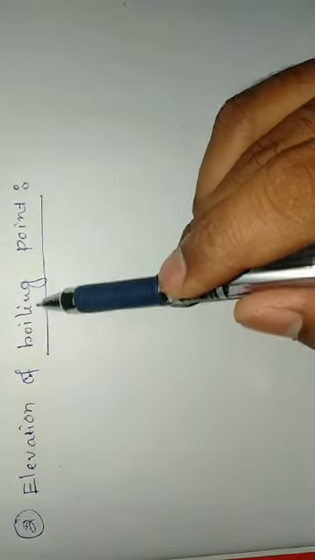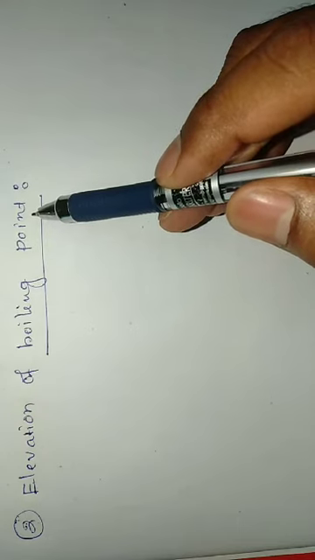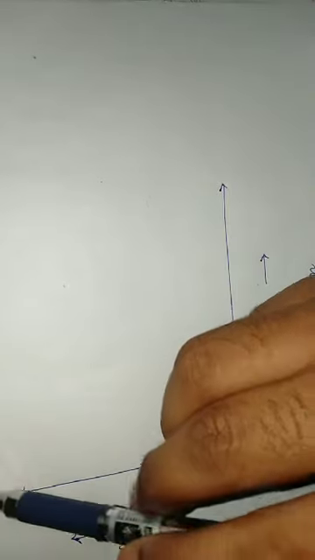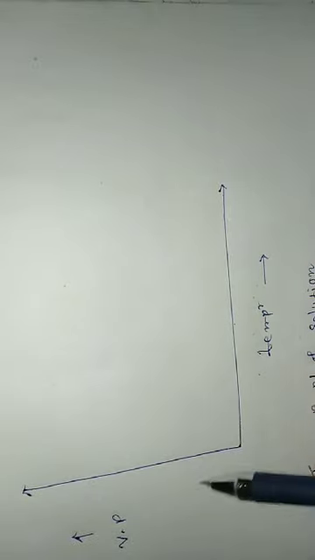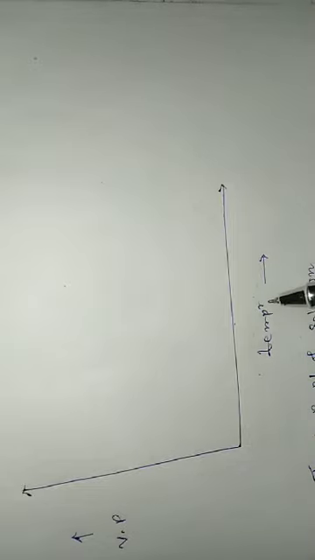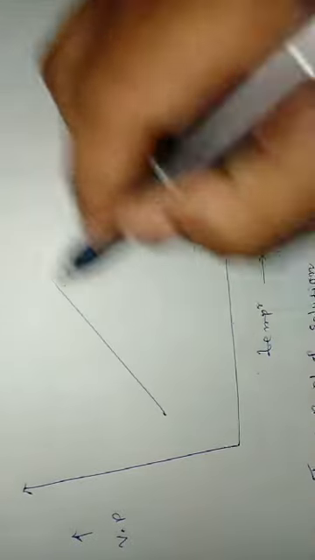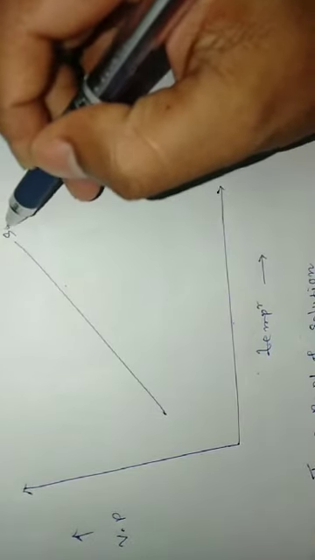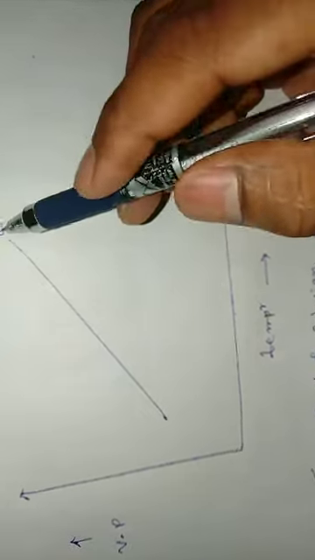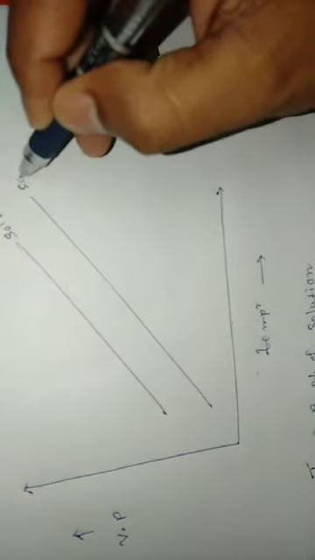So the boiling point of a liquid is the temperature at which the vapor pressure of a liquid is equal to how many atmospheres? 1 atmosphere. To explain the elevation of boiling point, let us plot a graph. In this graph, vapor pressure is plotted against temperature. Suppose this is the graph for the pure solvent. When temperature increases, the vapor pressure of the pure solvent increases, and this is the graph for a solution.